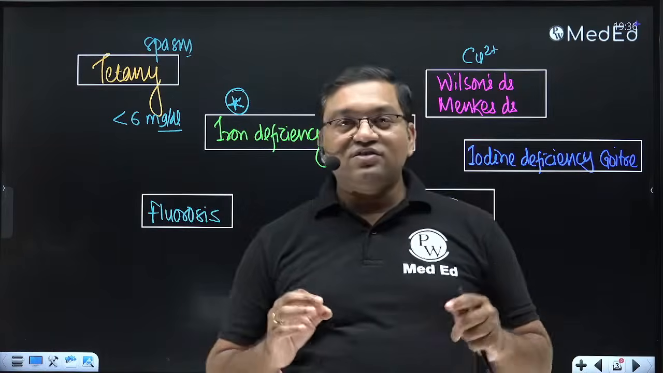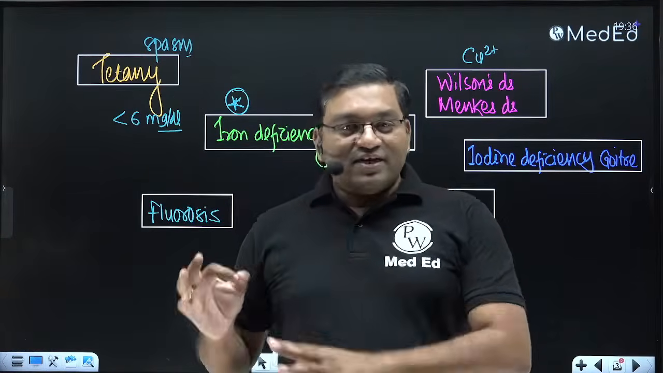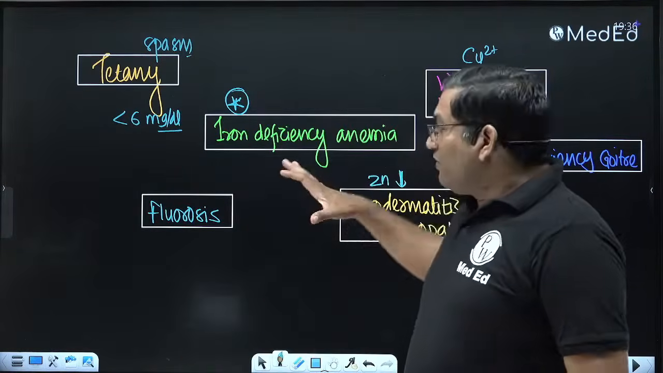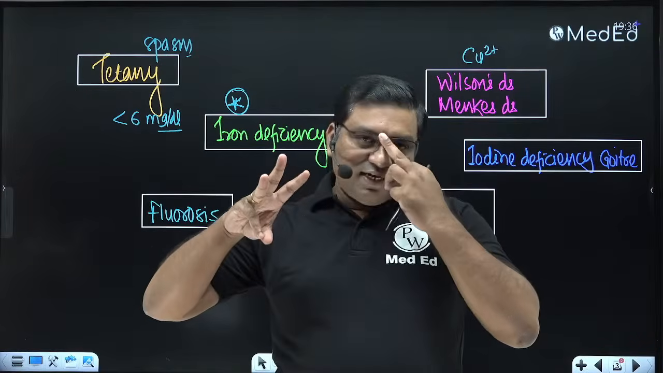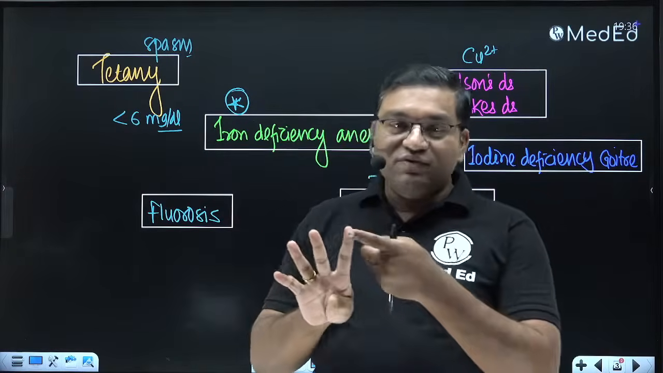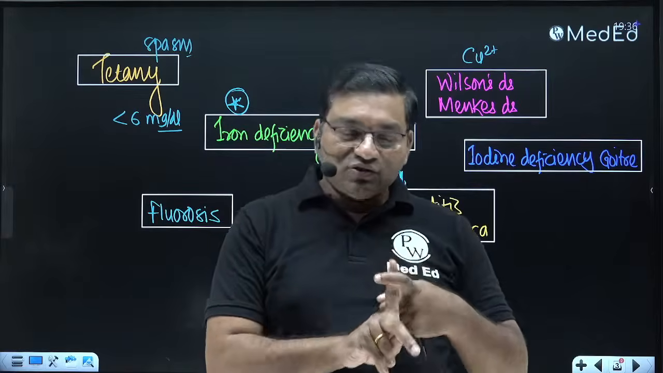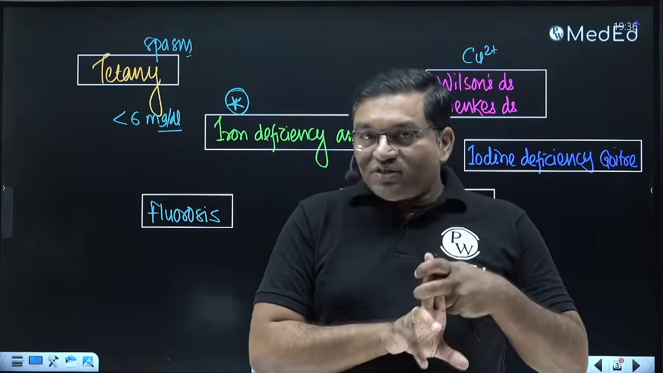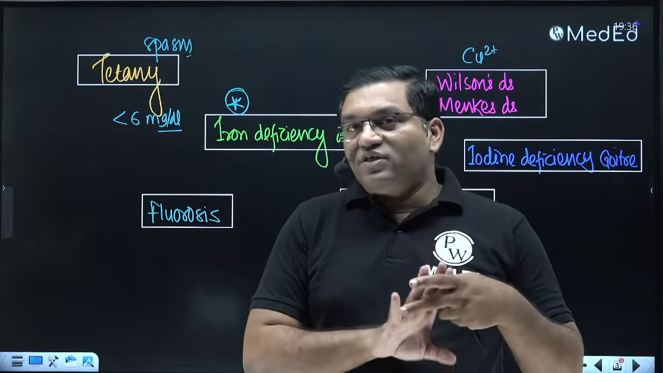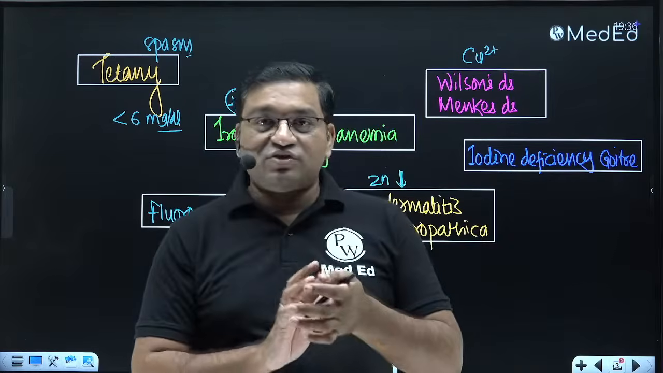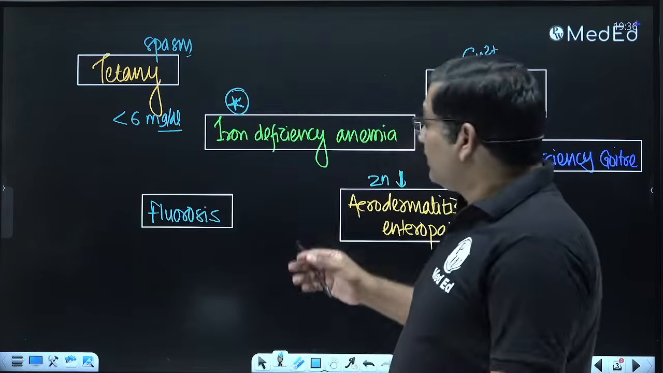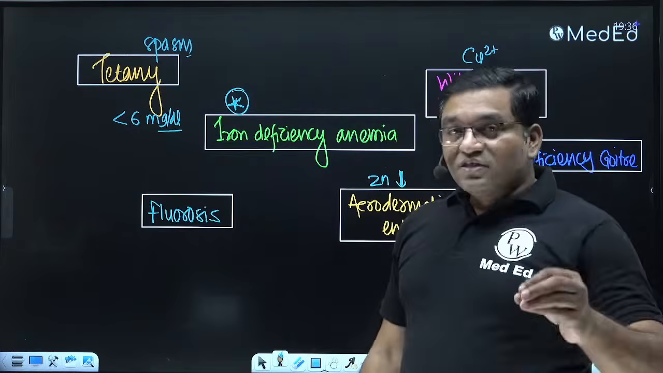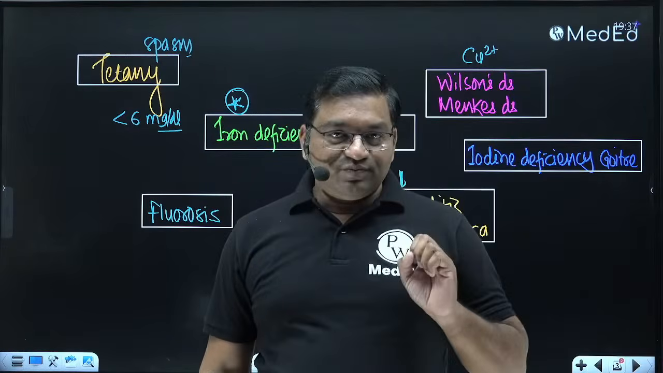So we'll discuss the major and minor elements today. We'll particularly focus on four important characteristics related to the mineral. First is the RDA, the recommended daily allowance. Second is the sources. Third is the biochemical function, and fourth is the deficiency manifestation. We'll discuss each mineral under these four headings.